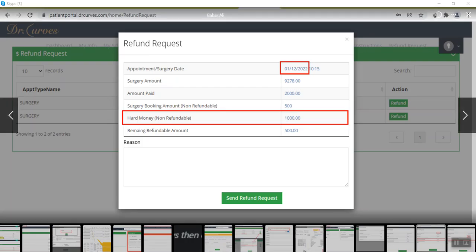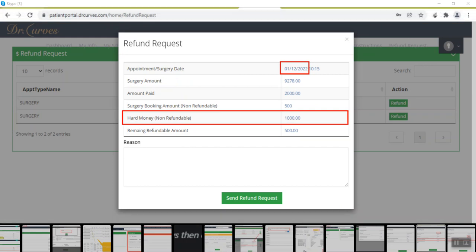The third case is that if the days left are greater than 45 days and less than or equal to 60 days, then $1000 will be deducted. So in this case, the appointment surgery date is of 2022, and hard money is 1000. In this case, only $1000 is deducted because days left are greater than 45 days.